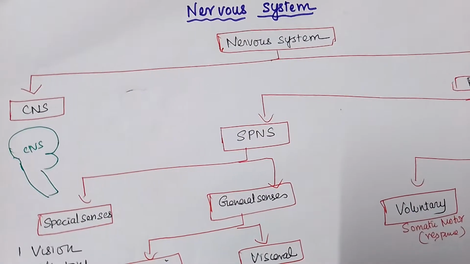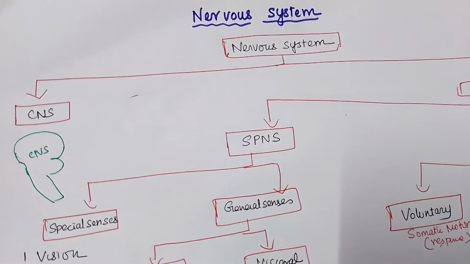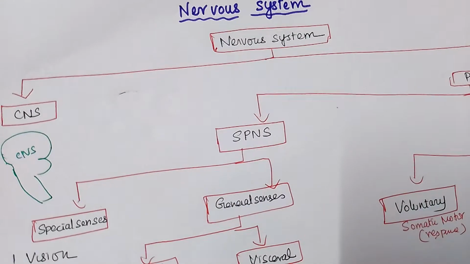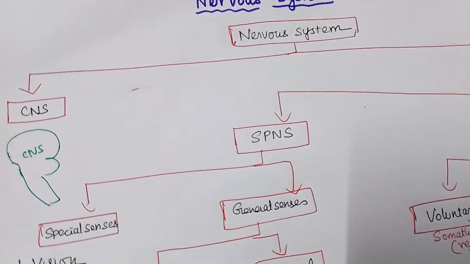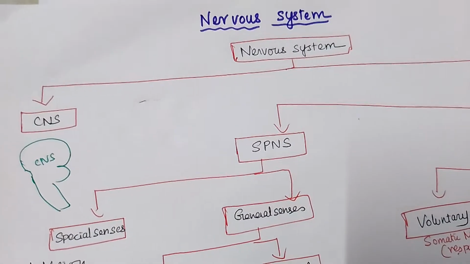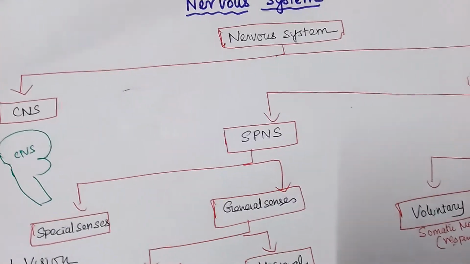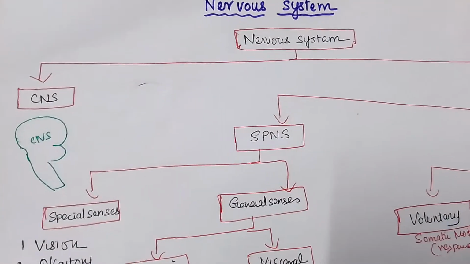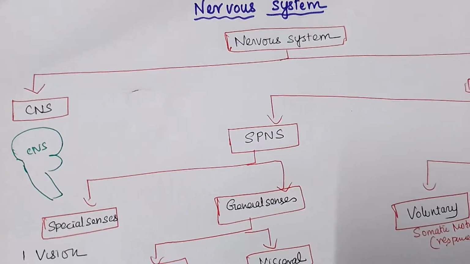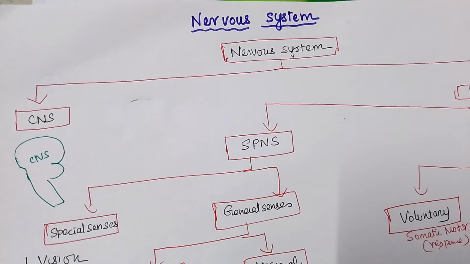The nervous system is made up of neuronal cells and glial cells. We have billions of neurons present. The nerve cells are the conducting cells, and the glial cells are the supporting cells, mainly non-conducting. As we saw in the last class's introduction, neurons also have a cell body, a nucleus and cytoplasm, and dendrites and axons.